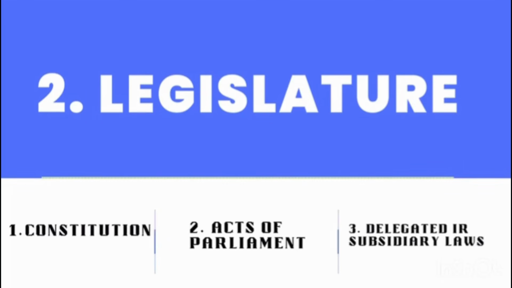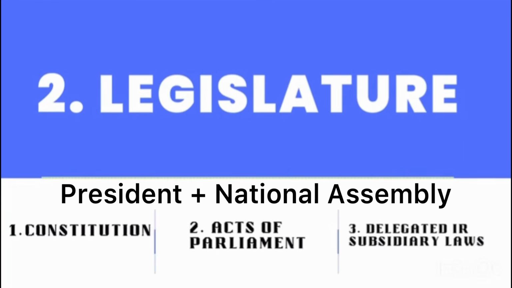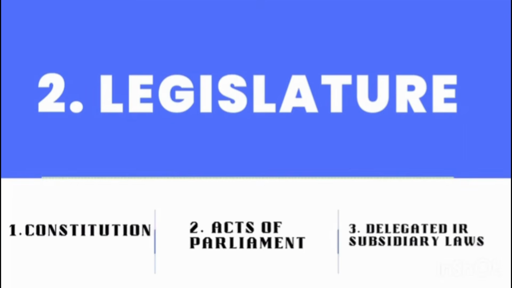Then the acts of parliament. So these are laws that are made by bills passed in what? In parliament. So what is parliament? You may be wondering, what is parliament? Parliament is the combination of the president and the National Assembly. These 2 things make up what? Parliament.